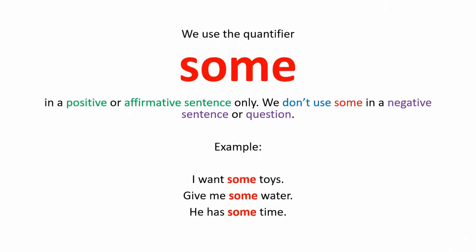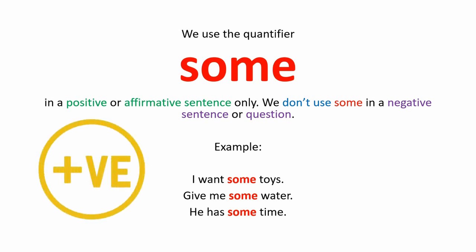So, where do we use the quantifiers? Let's find out. We use the quantifier some in a positive or affirmative sentence only. We don't use some in a negative sentence or question. For example, I want some toys. Give me some water. He has some time. All these sentences are written in affirmative or positive form.